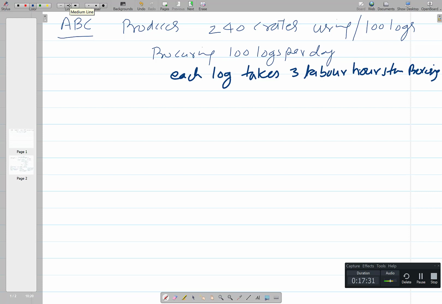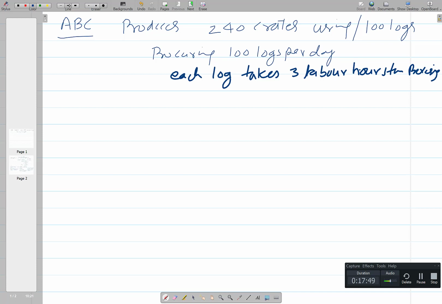The owner of the company is thinking of choosing a better buyer from where he can procure the logs for processing.